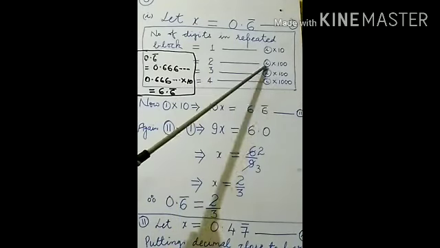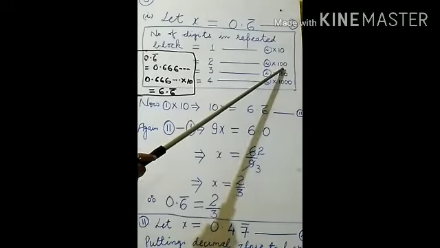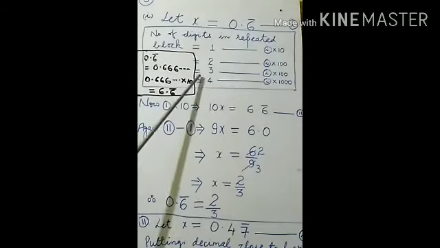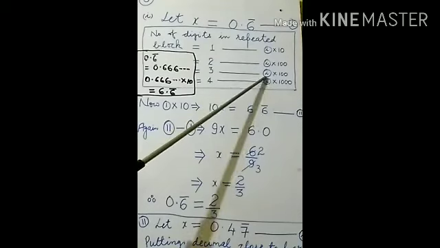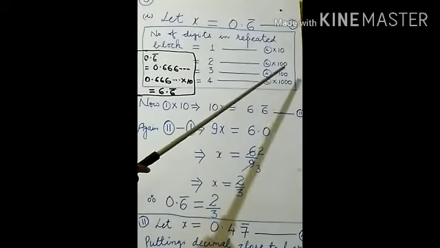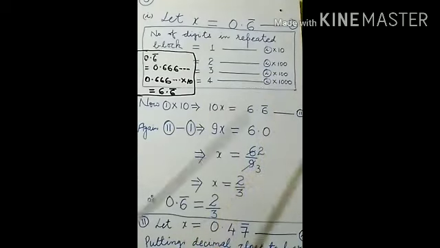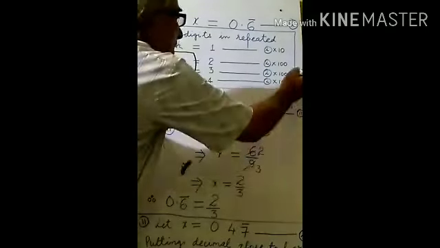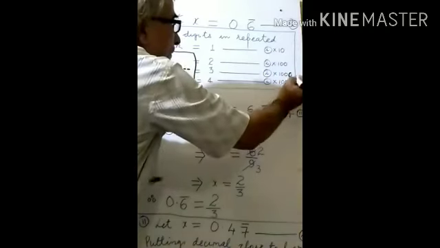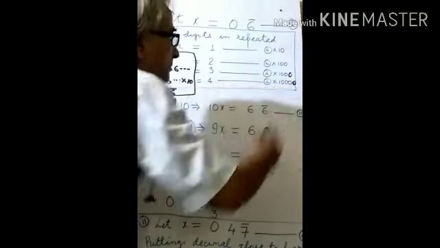We have to multiply the equation by 100. Do you follow? Suppose 3 digits are being repeated. What to do? We have to multiply that equation by 1000. For 4 digits, it will be 10,000, so one more 0 will be there.